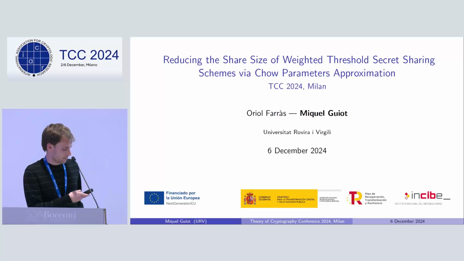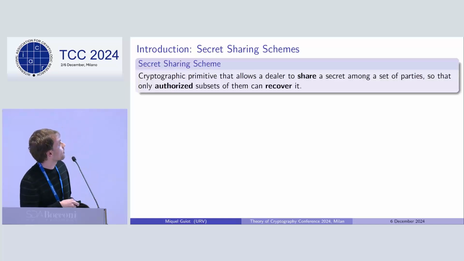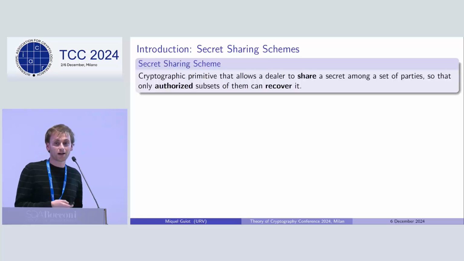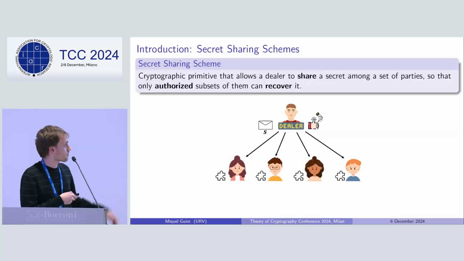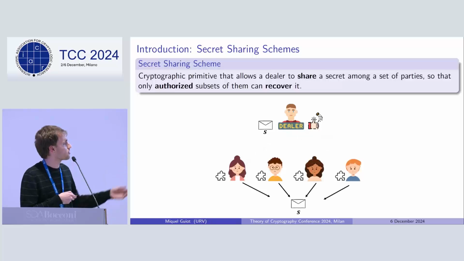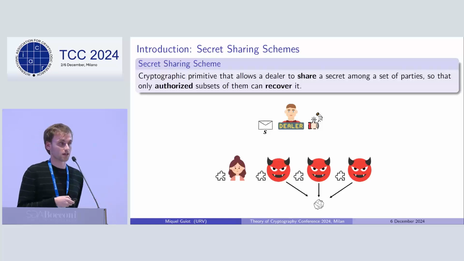And our work is mainly about secret sharing schemes, which is this cryptographic primitive that allows a dealer to share a secret among a set of parties in such a way that only authorized subsets of them can recover it. For example, if our dealer wants to secret share the secret with this group of 4 people in such a way that only by joining the shares of the 4 participants they get the secret, they will use a scheme like that. So when the 4 people join their shares, they get the secret, but we also require that whenever a subset is not authorized, they gain no information at all about the secret.